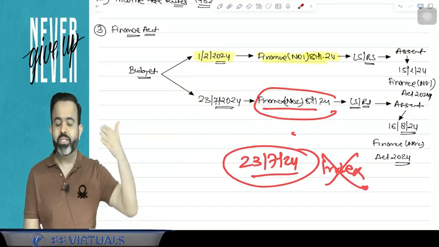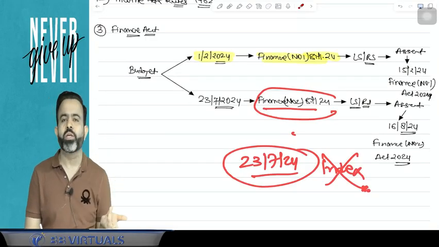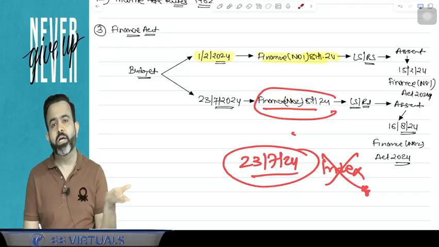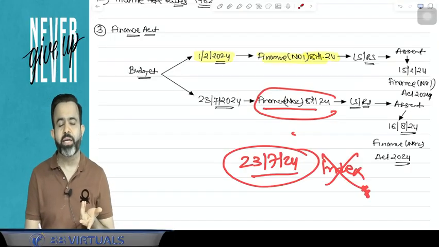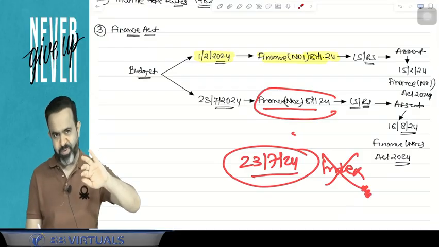But guys, you know that there were lots of suggestions from the people: why are you removing indexation? We have immovable property from the last 20 years, and now you are saying that indexation is not applicable. So you are doing wrong. So what Nirmala Sitharaman ji said was, don't worry about that.